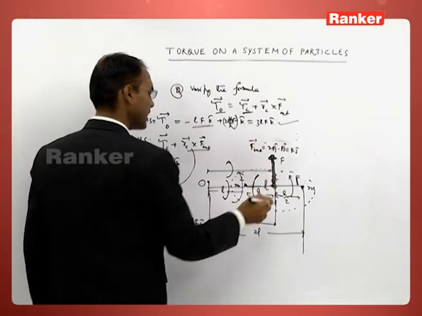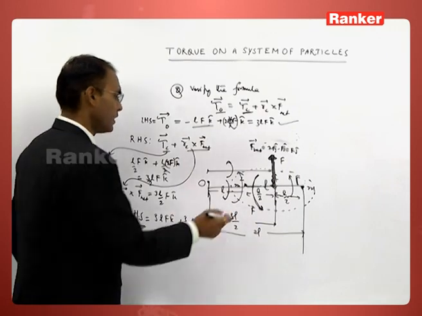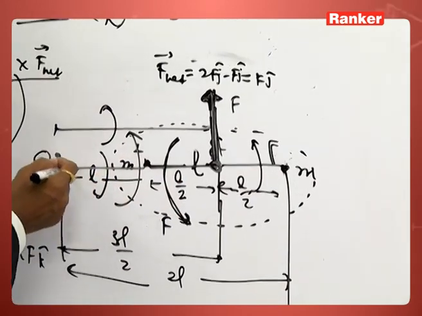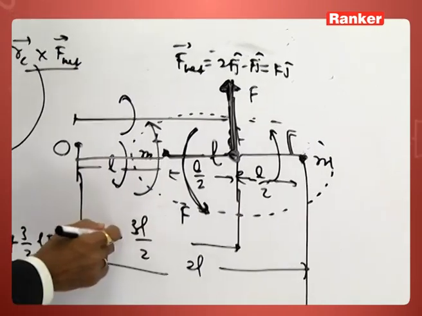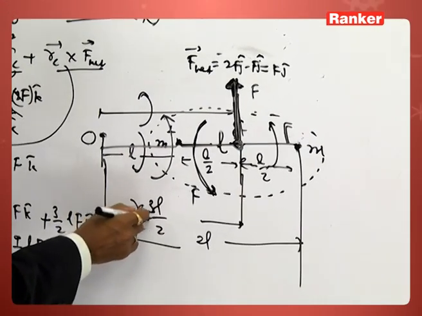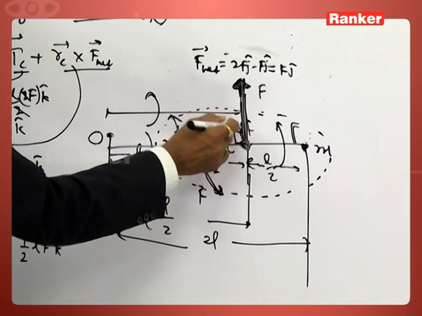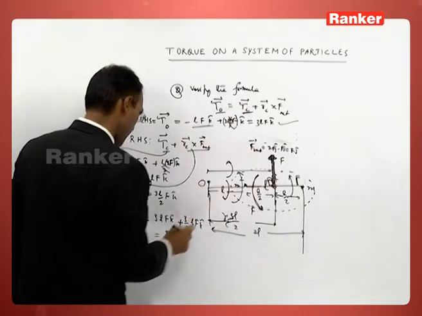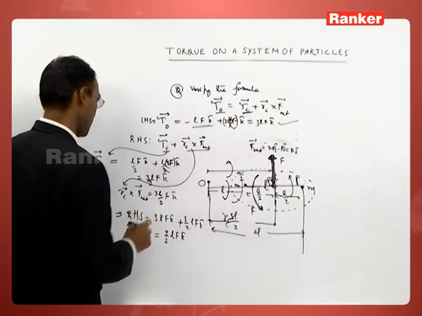This force supposed to be acting at the center of mass will produce a torque in which sense about this point? This is the RC equal to 3L by 2 and this is 90 degrees. So 3L by 2 into F, that will be equal to 3L by 2 F K cap.